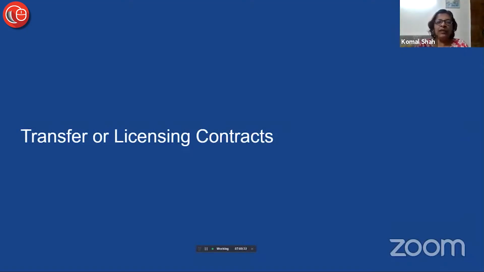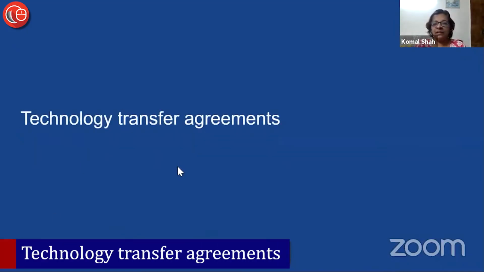So usually the contracts related to product will be transfer or licensing contracts. There can be lots of different types of licensing contracts, of multiple different types of products. But at the bottom line, it is a transfer or a license of intellectual property. And so technology transfer agreements are where you are giving your IP, selling it away completely.